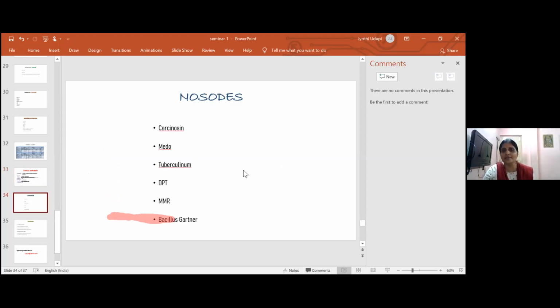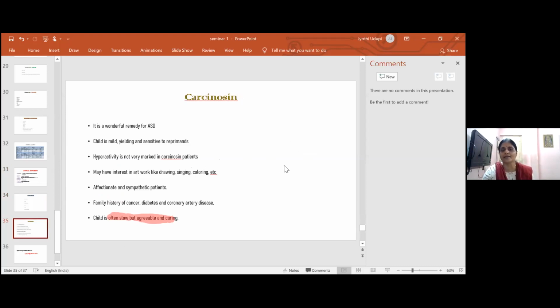And nosodes. Before, I used to use more of Tuberculinum and Carcinosin, but now we have understood why DPT, MMR, and you saw in the reference work we got this Gartner, that is Bacillus Gartner. So there are so many other nosodes also which can be used for ADHD, but very close to my heart is Carcinosin.